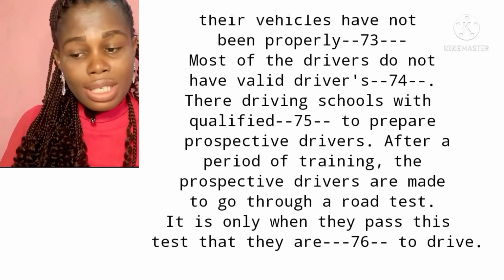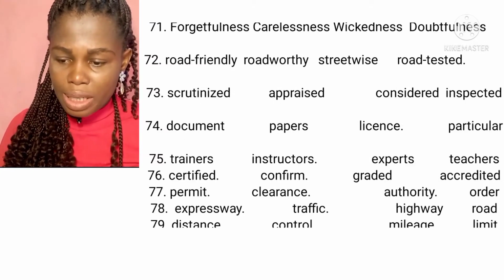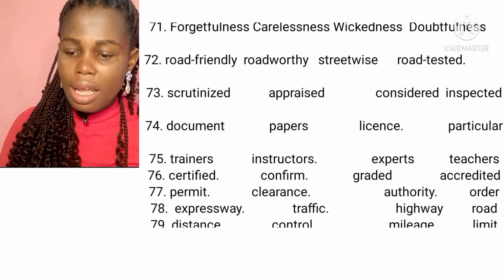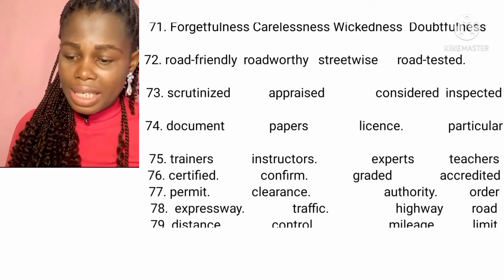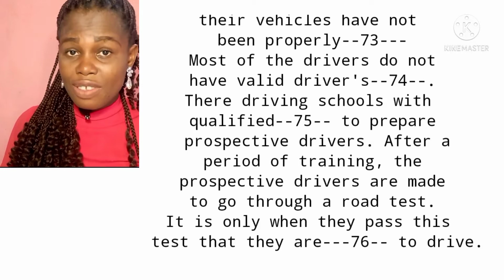Most of the drivers do not have valid driver's dash. Your option A, documents; B, purpose; C, license; and D, particulars. The correct answer is option C, license. The document that drivers are being given to prove that they have permission from the government to drive on the roads is called driver's license, and not driver's papers or driver's document or driver's particulars, but driver's license. Now let's move to the next one.